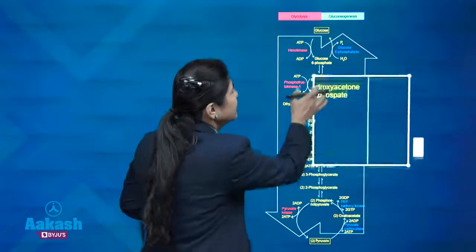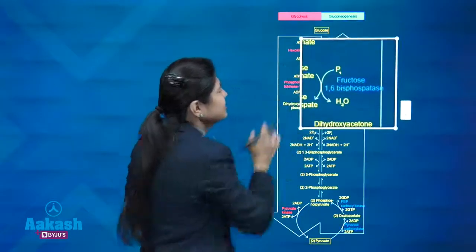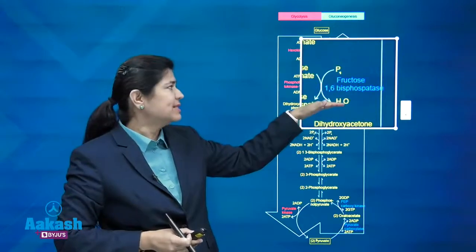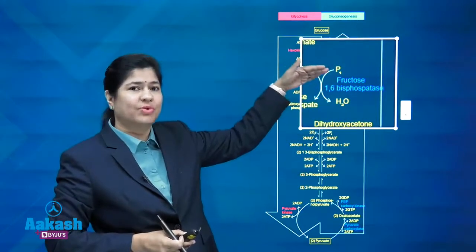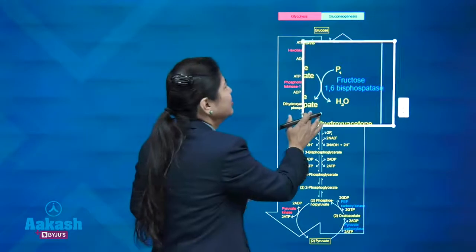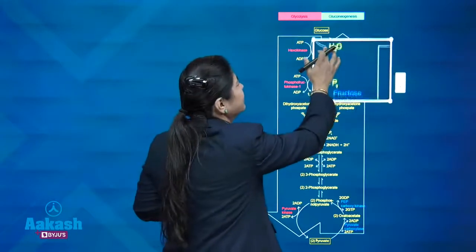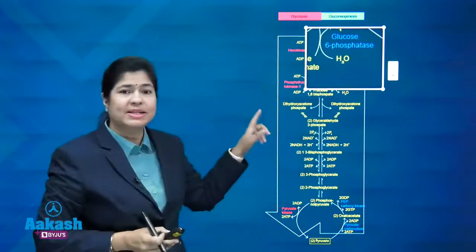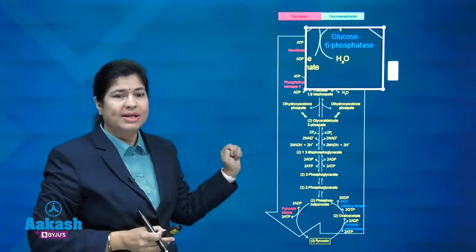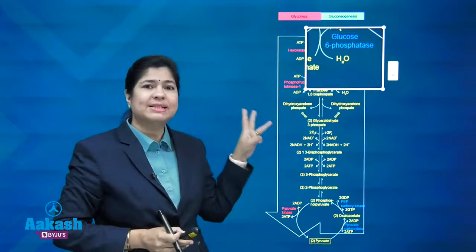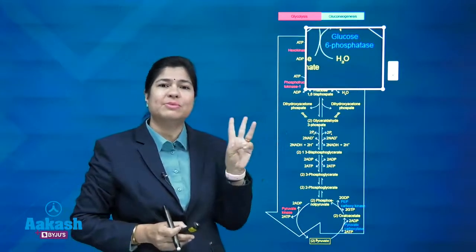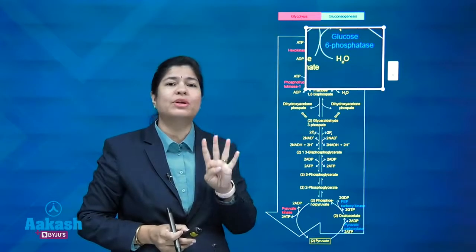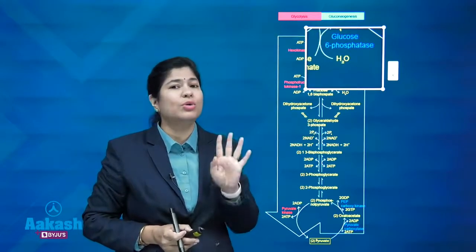We have 2 more enzymes. One is fructose 1,6-bisphosphatase, which converts fructose 1,6-bisphosphate to fructose 6-phosphate, and one more irreversible step, which is glucose 6-phosphatase, right. So, 3 irreversible enzymes for glycolysis, and 4 irreversible enzymes for gluconeogenesis.